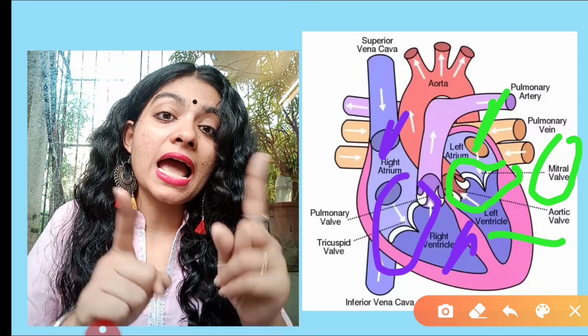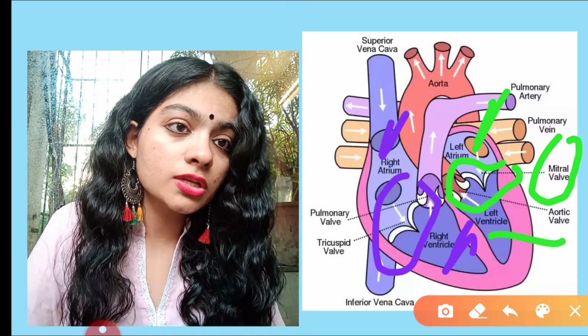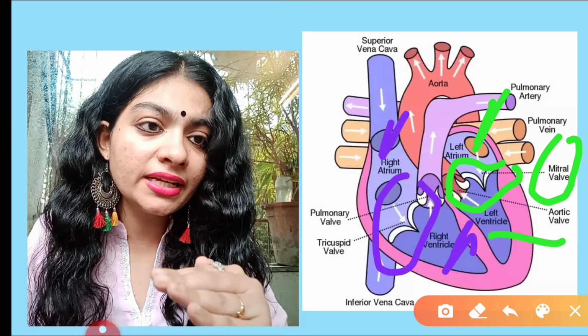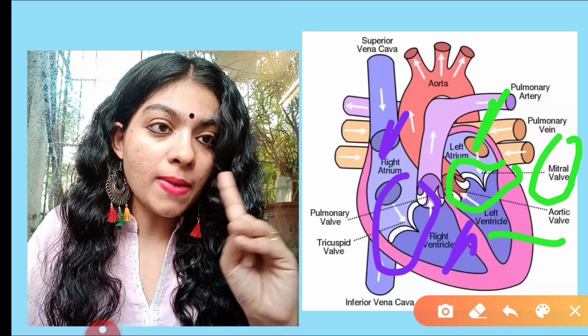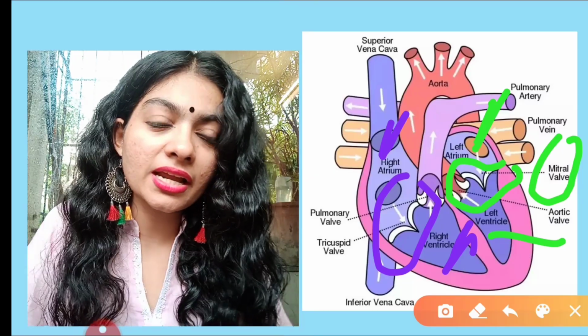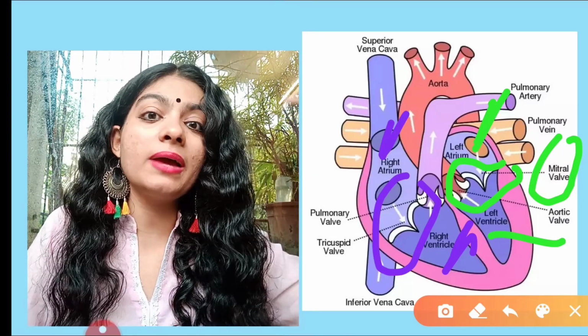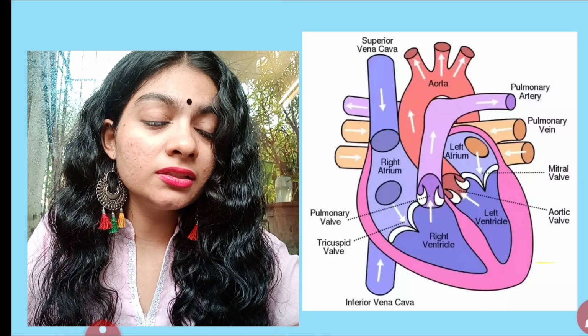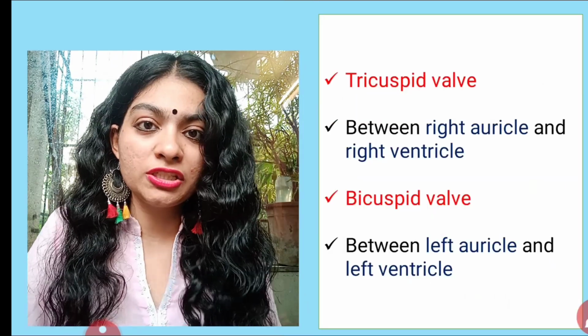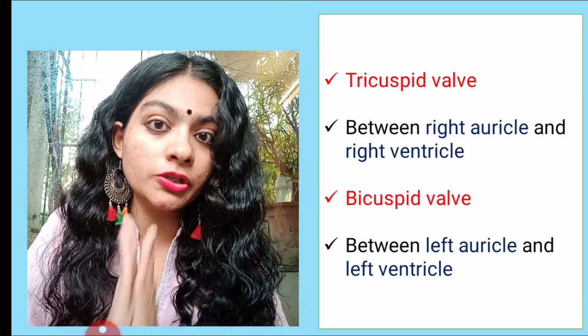Tricuspid valve and bicuspid valve. Tricuspid is on the right hand side between the right atrium and right ventricle. Bicuspid valve is on the left hand side between the left atrium and left ventricle. I'm repeating this specifically for non-biology background students, so I hope this is clear to you.